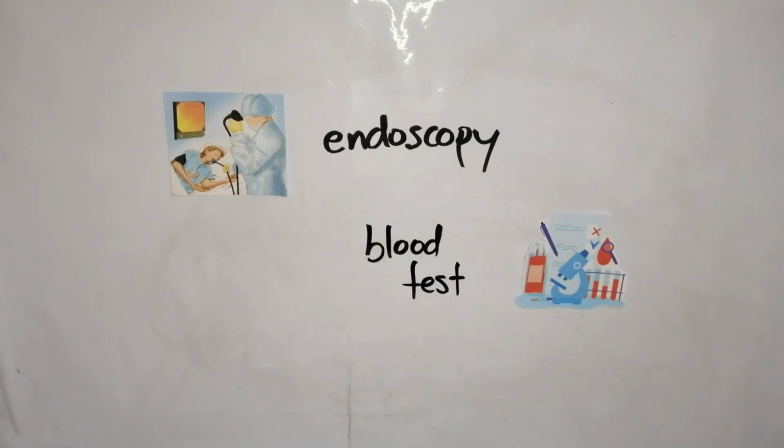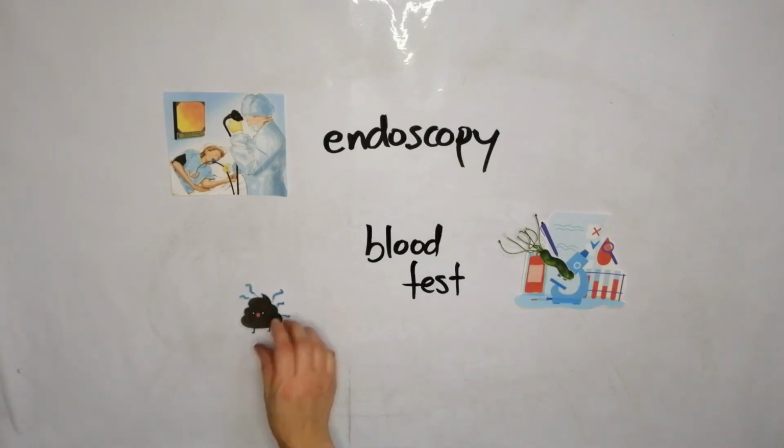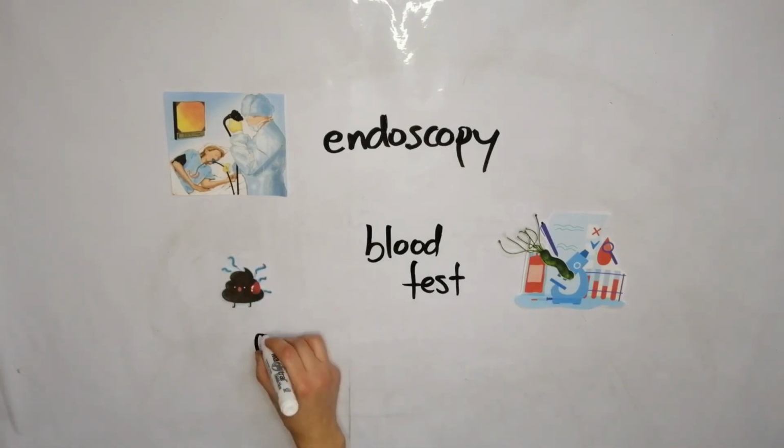Blood test, to determine if you have anemia or any bacteria. And fecal occult blood test, for checking the presence of blood in the stool.